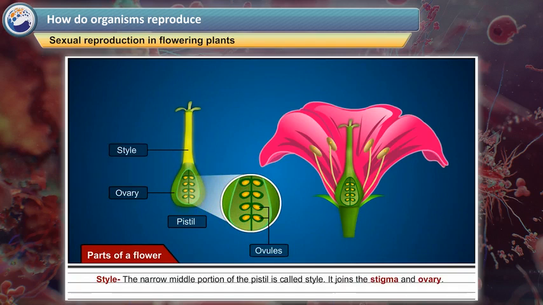Style. The narrow middle portion of the pistil is called style. It joins the stigma and ovary. Stigma. The sticky end at the top of the style, which attracts pollen grains, is called stigma. In sexual reproduction, male and female gametes fuse to form a zygote.